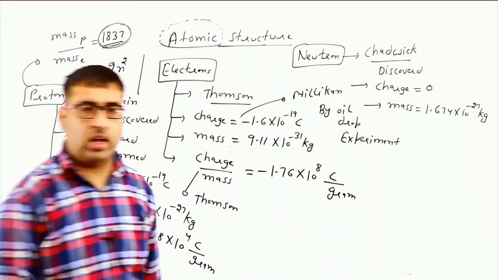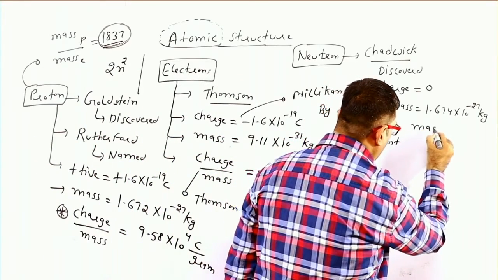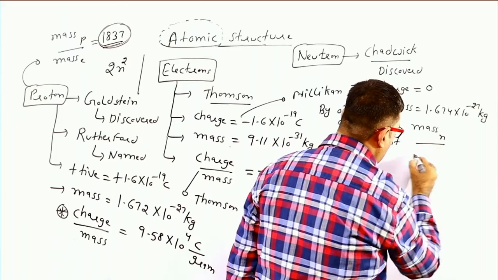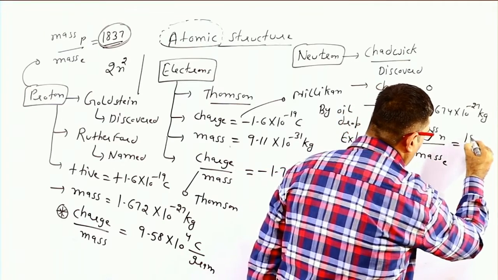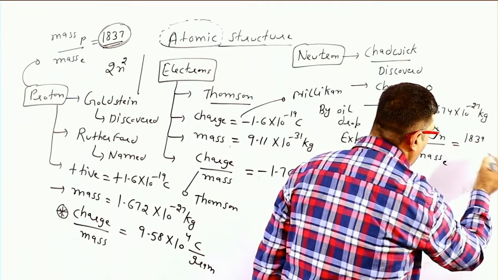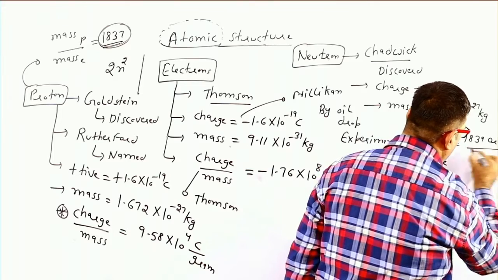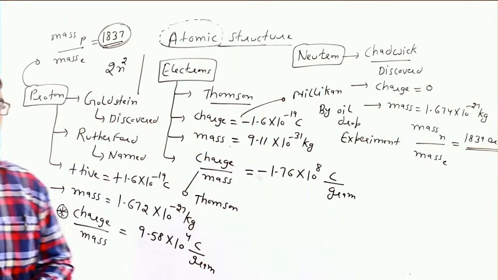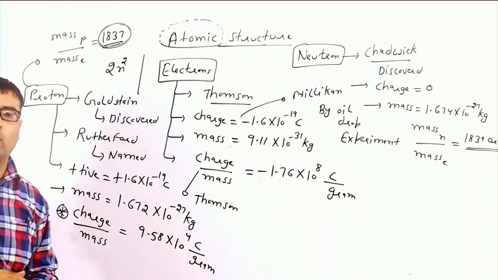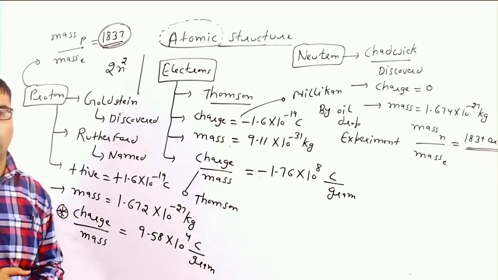So third question arises, the mass of a neutron divided by the mass of an electron is equal to 1839 or 1840 times. So these are basic points about our fundamental particles, that are electrons, protons and neutrons.